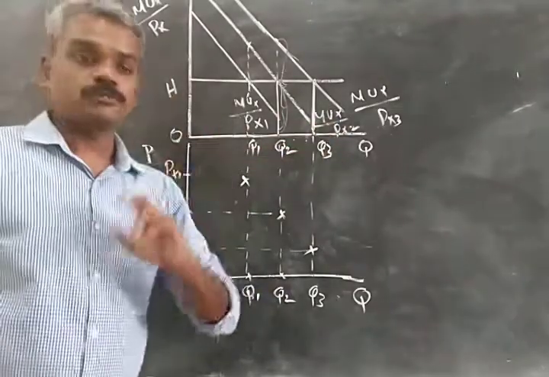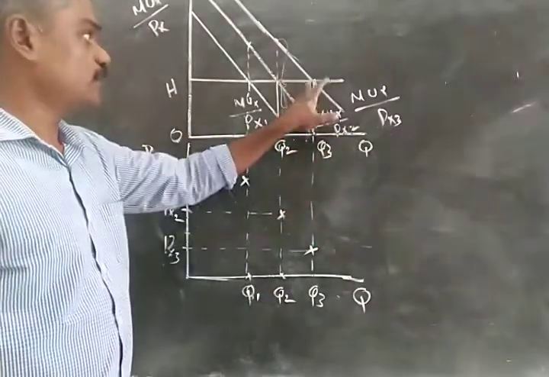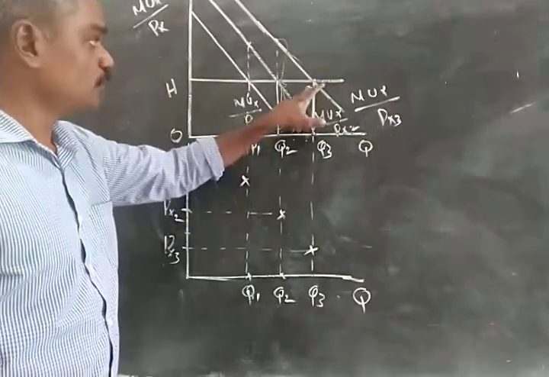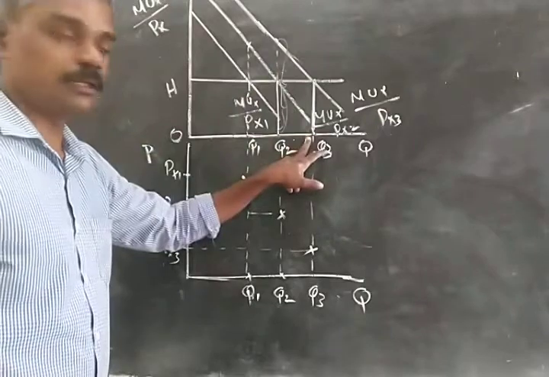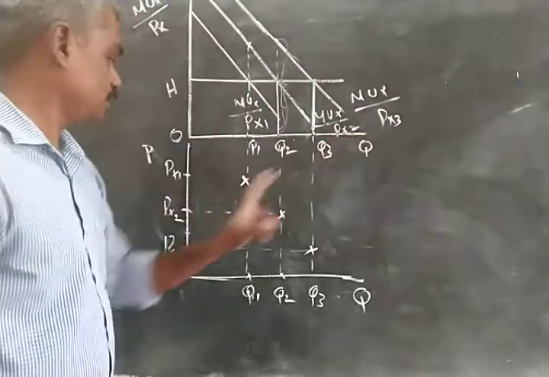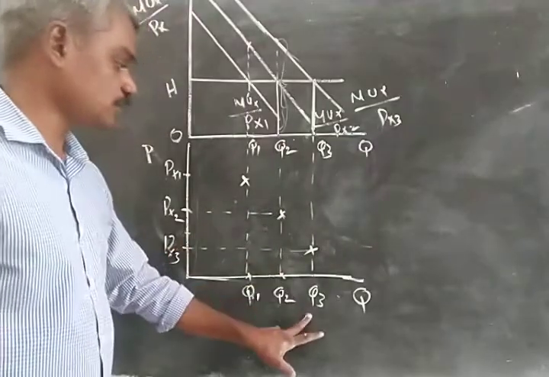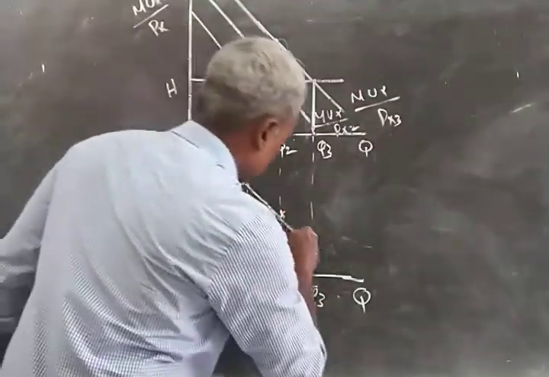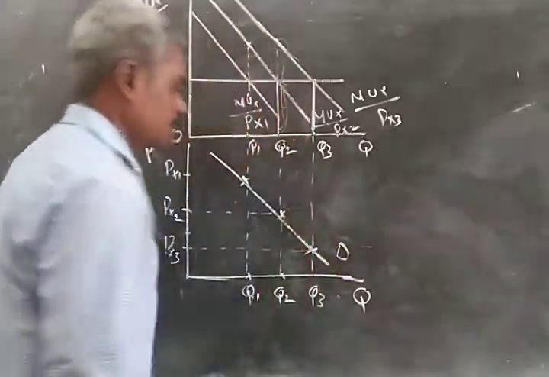Then again the price of X falls to PX3, and the MUX by PX curve shifts outwards to MUX by PX3. A new equilibrium happens at Q3, and this Q3 is consumed when the price is PX3. We have price PX3, quantity Q3. So we have got three points here. When we connect all these points, we get the demand curve.